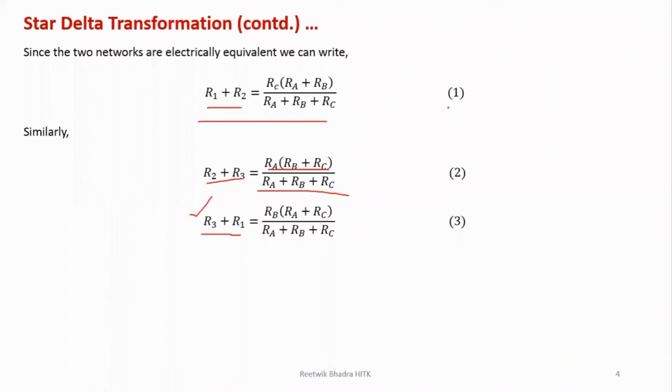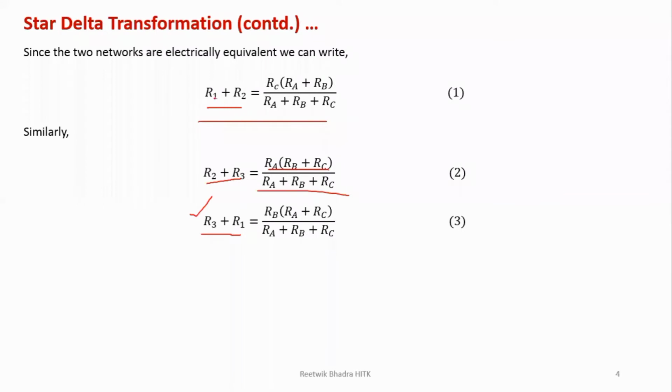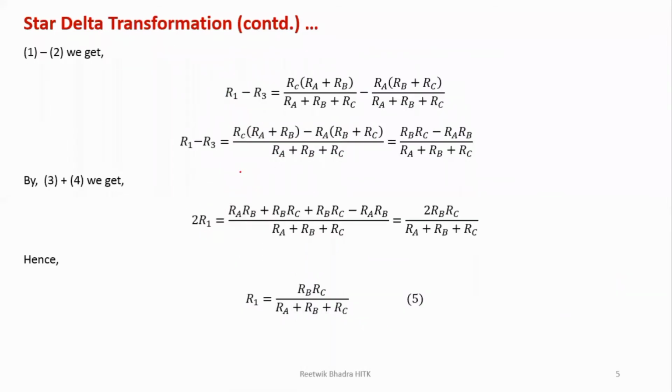First we'll do 1 minus 2. I have shown you one step, the rest can be written similarly. We'll find the relation for how you can write it also. So if you do 1 minus 2, what will you get? This R2 cancels out. So on the left hand side you get R1 minus R3.